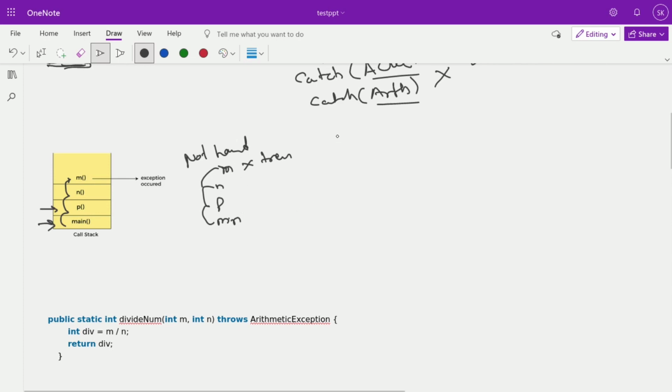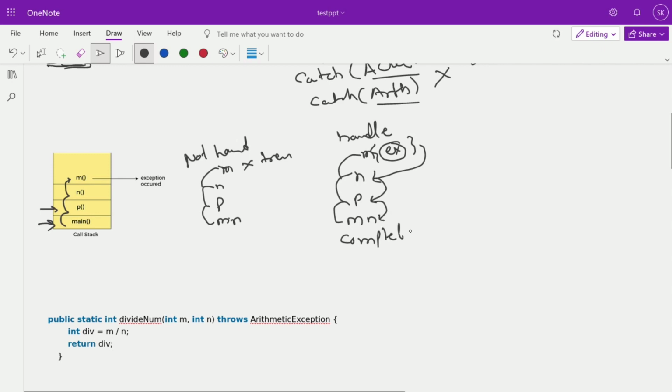But in the handled case, where the exception is handled well, the main function passes control to p, which passes to n, which passes to m. Suppose the exception occurs but is handled very well, then control passes back from m to n, n to p, and p to main, and the program gets completed. That's why exception handling is so important.